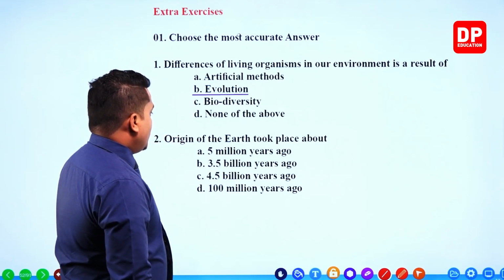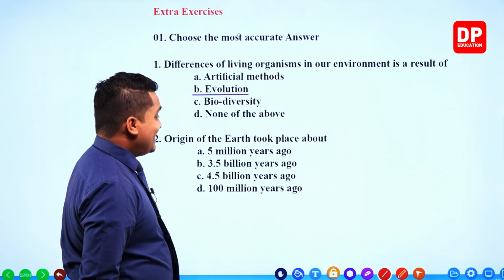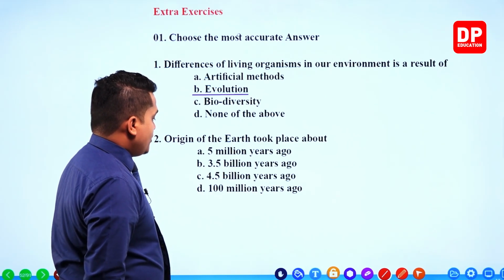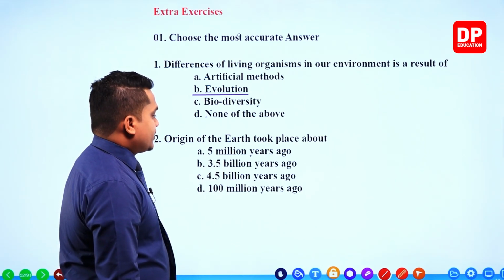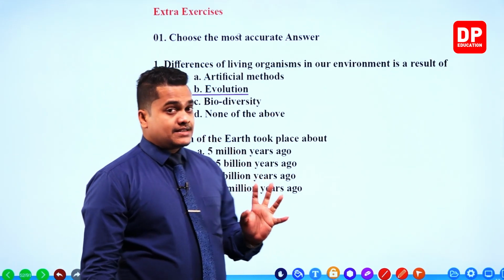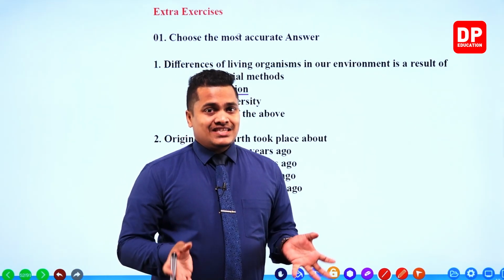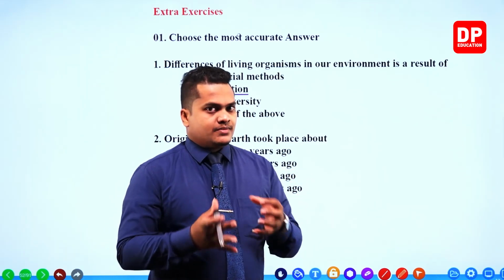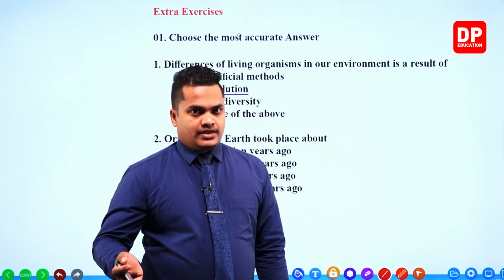Next one. Origin of the Earth took place about 5 million years ago, 3.5 billion years ago, 4.5 billion years ago, 100 million years ago. The question is asking about the origin of Earth, meaning the creation of Earth, not the creation of life or the creation of humans on the Earth.